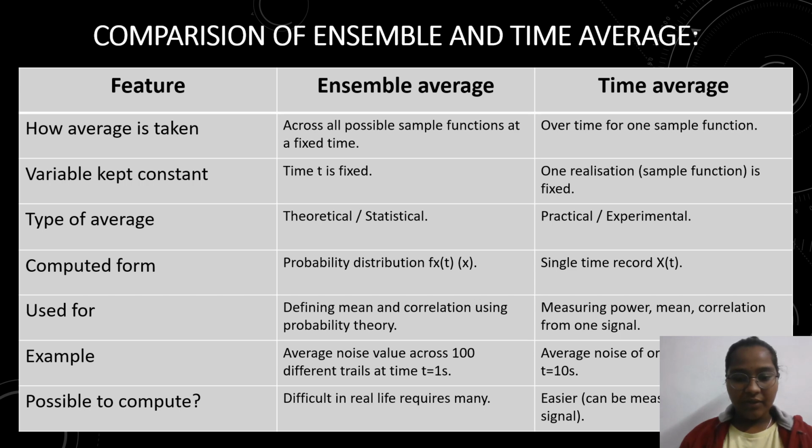It is difficult to compute in real life requirements. In time average, it is easier.